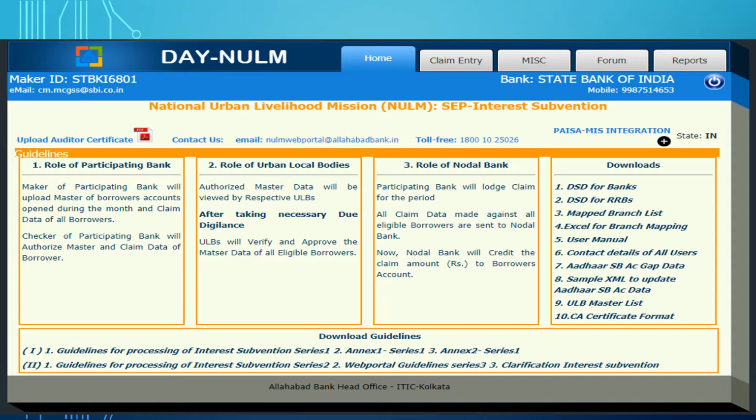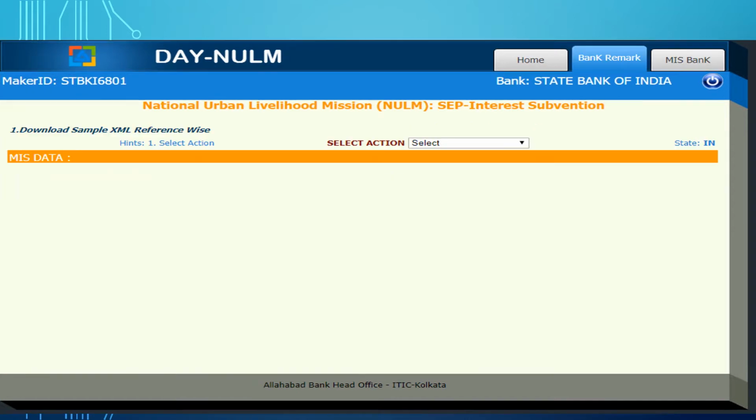As you are aware, the MIS portal has been integrated with the Paisa portal. The data entered by the ULBs in the DNULM MIS will now be reflected in our Paisa portal. Now the bank has to take action here. Click on the Paisa MIS integration.